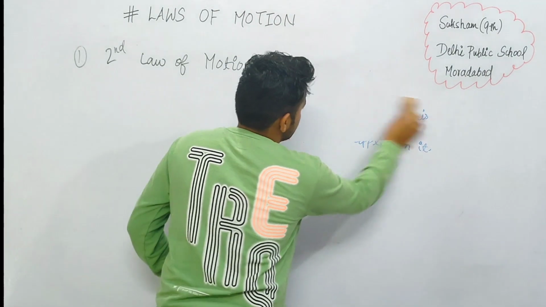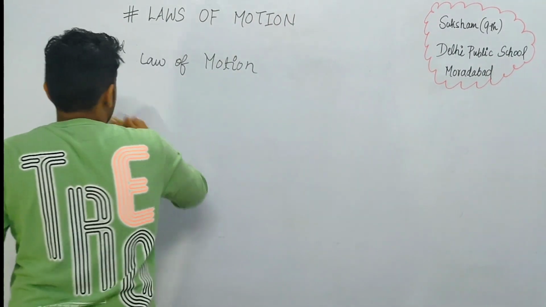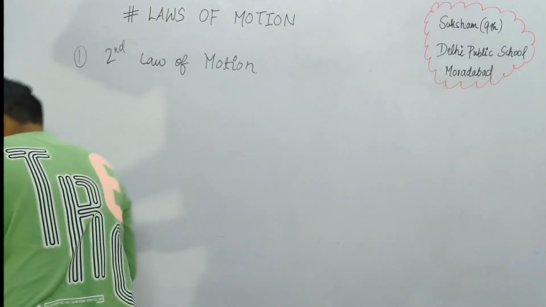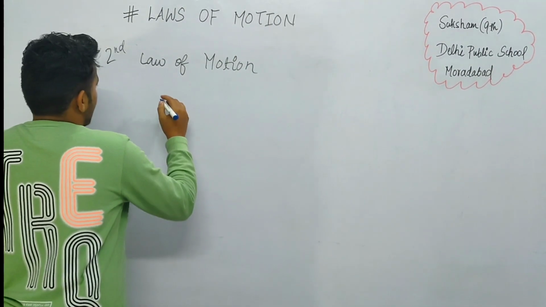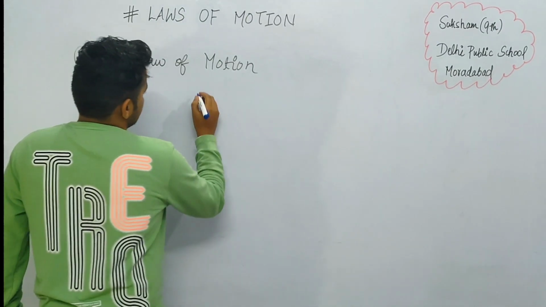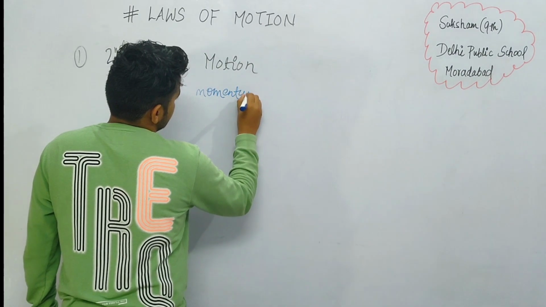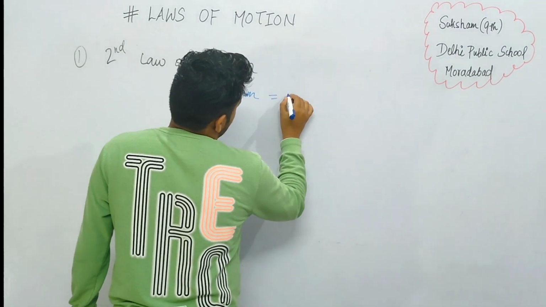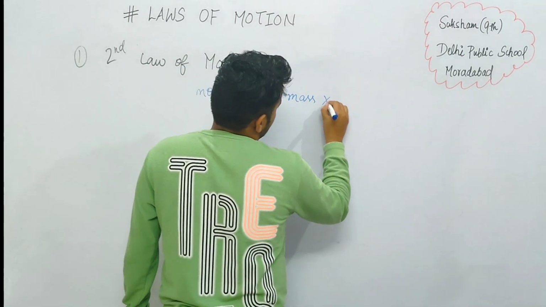Now we'll derive the second law of motion formula. So see, we know that the momentum of a body can be written as m, which is mass into velocity.